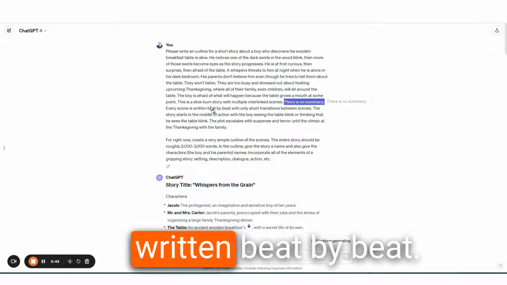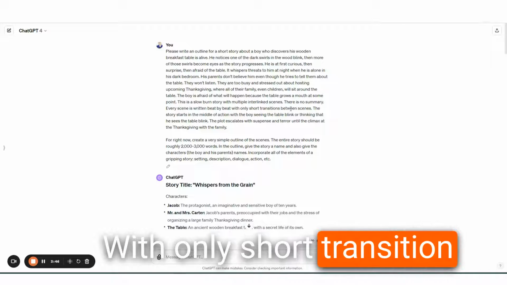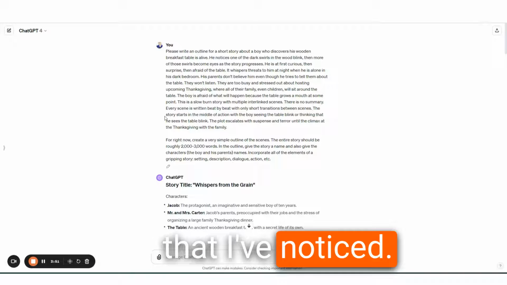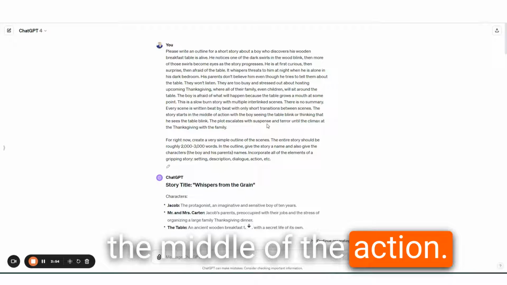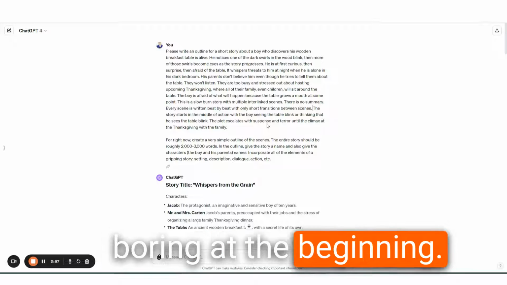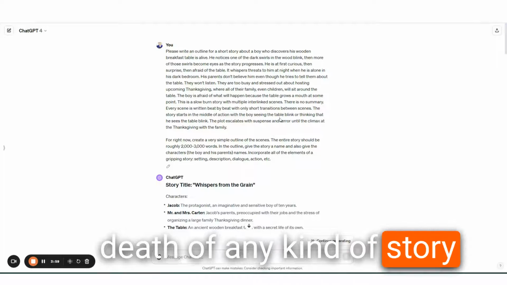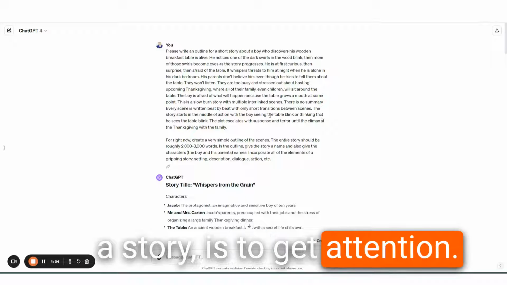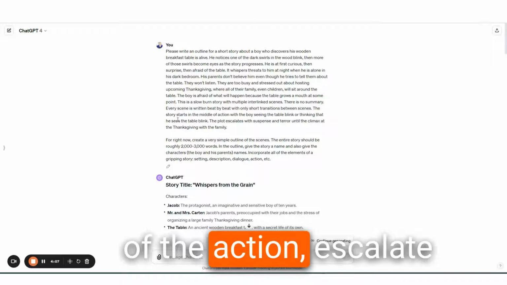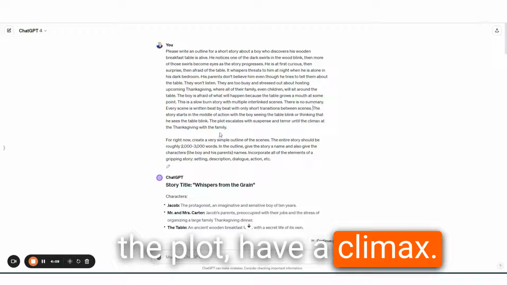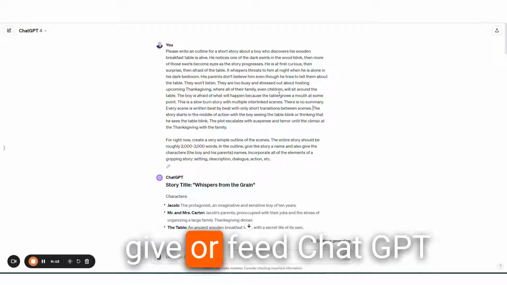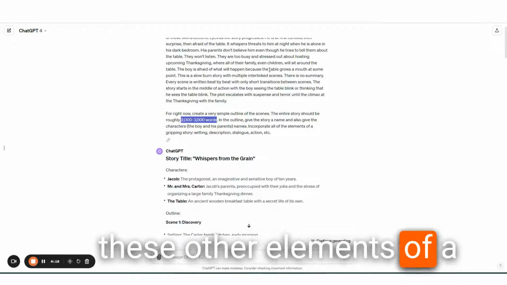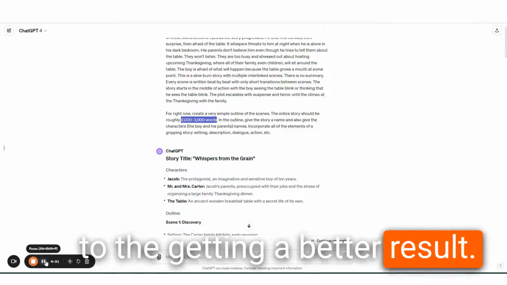Every scene is written beat by beat with only short transitions between scenes. So again, I'm just trying to fix that limitation that I've noticed. I say start the story in the middle of the action because I don't want it to be boring at the beginning, because I think that's the death of any kind of story or any kind of writing. I think the first job of any kind of writing, including a story, is to get attention. So start in the middle of the action, escalate the plot, have a climax. And so I wanted to feed ChatGPT some information like the word count and these other elements of a story that I think are helpful to getting a better result.